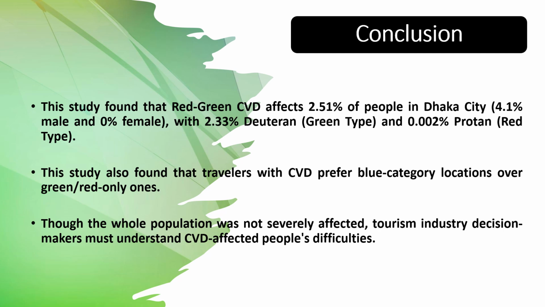Coming to our conclusion, this study found red-green color vision defect in 2.5% of people in Dhaka city, with 2.33% deuteranopia and 0.002% protanopia. This study also found that travelers with color vision defect prefer blue category locations over red-green category ones, though the whole population was not severely affected. Tourism industry decision makers must understand CVD affected people's difficulties.